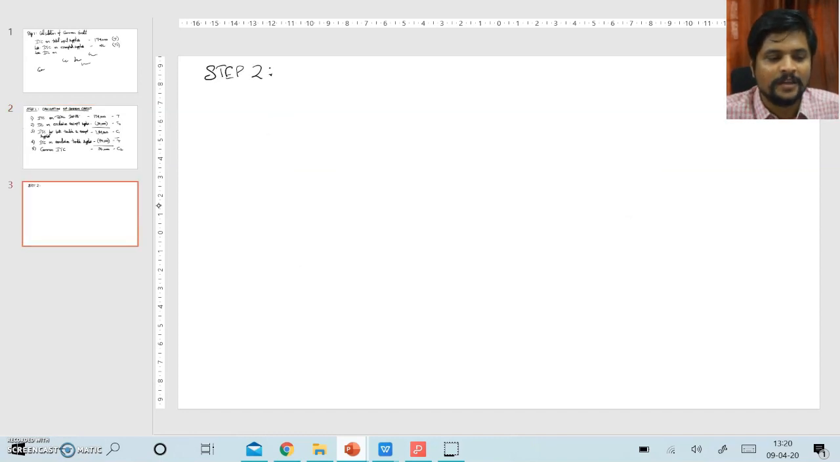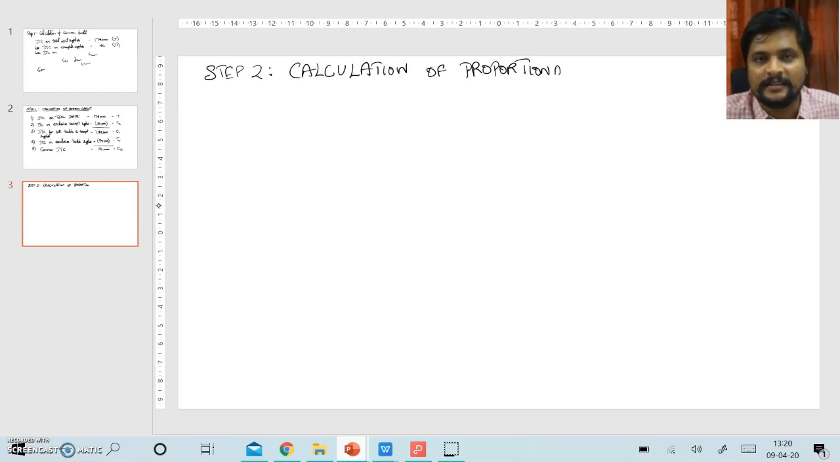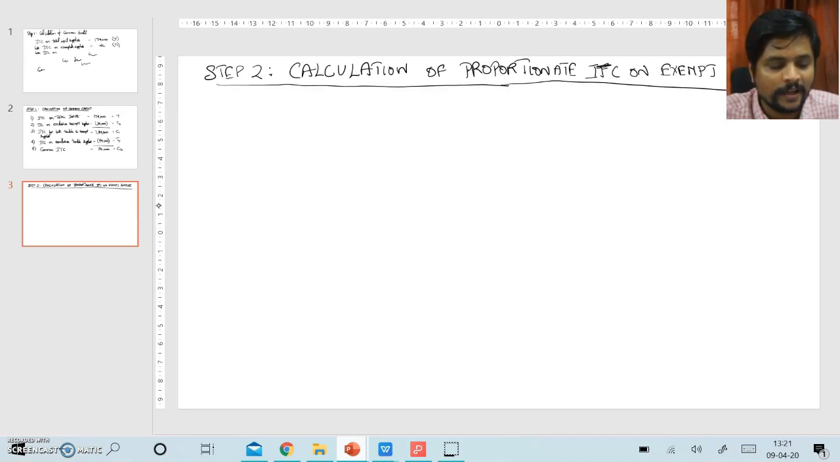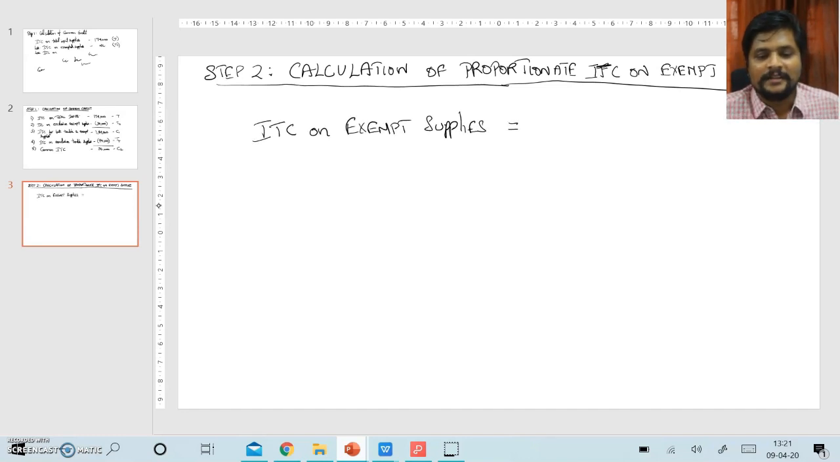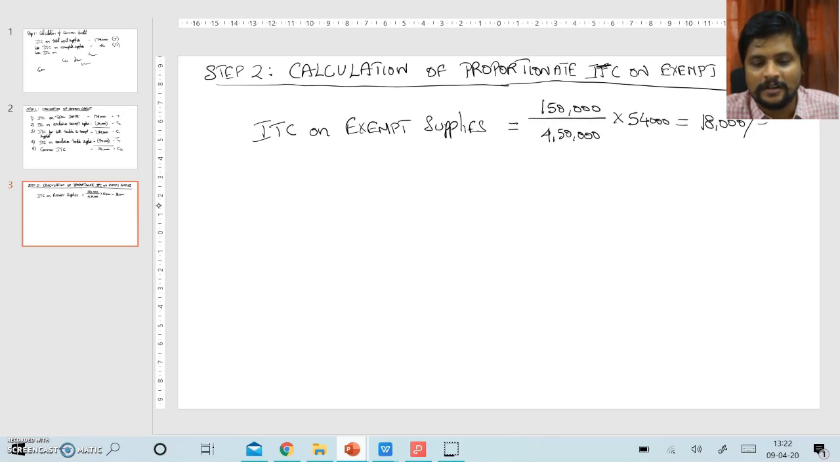Now step 2. Step 2 is the calculation of proportionate ITC relevant for exempted supplies. ITC on exempted supplies is 1 lakh 50,000 divided by 4 lakh 50,000 into 54,000. We are just applying the formula. The ITC relevant for exempted supplies is 18,000.